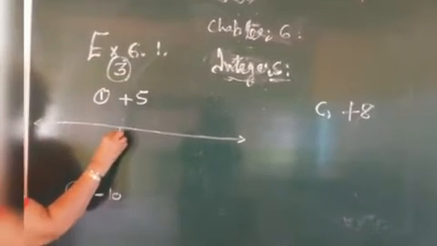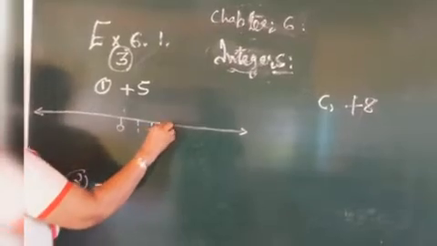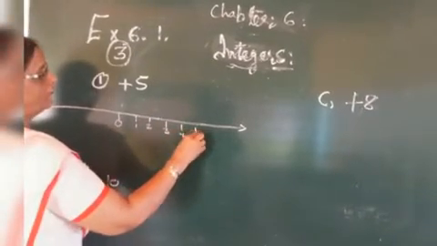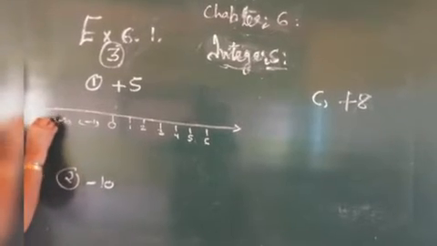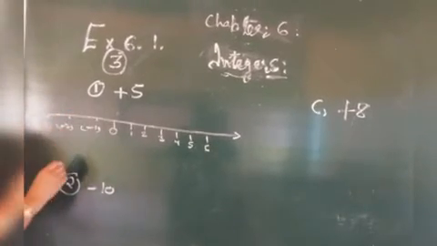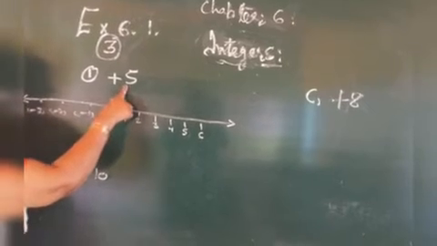So here 0, 1, 2, 3, 4, 5, 6. Here minus numbers will come. Now what do we have to show? Plus 5.